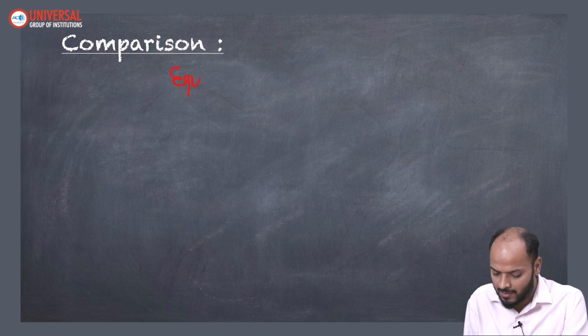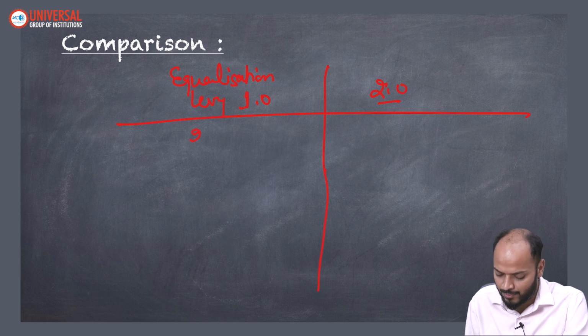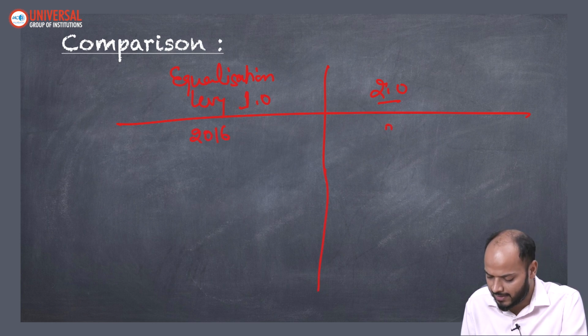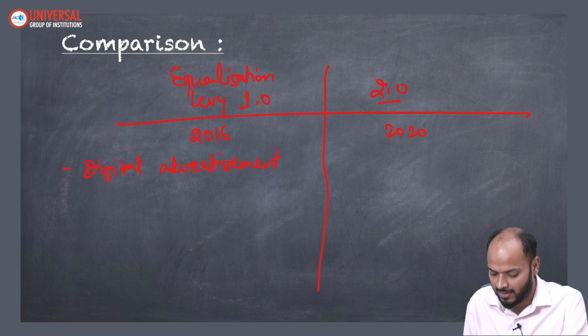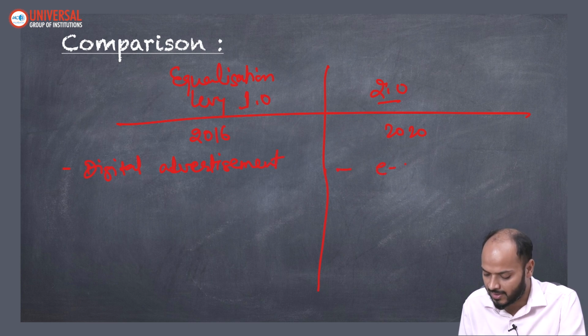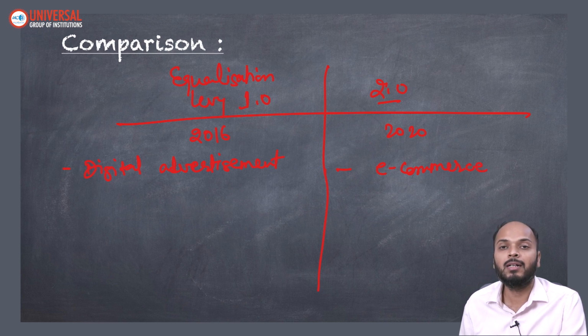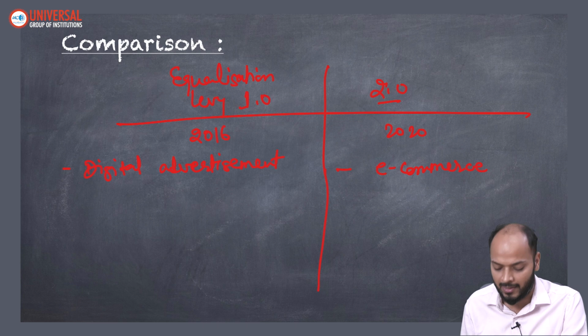So Equalisation Levy 1.0 versus 2.0. The differences between the two: the first levy was imposed in the year 2016, and the second was imposed in the year 2020. The first was imposed on digital advertisement companies, the companies which give digital advertisement. The second was imposed on e-commerce companies.